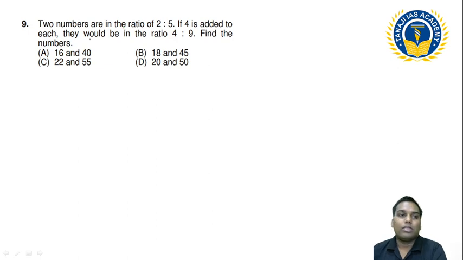Okay, this is the question. The two numbers are in the ratio of 2:5. If 4 is added to each, they would have to be in the ratio of 4:9. Find out the number. If I want to do this using the prime number application, you can easily mark this question within 5 seconds.